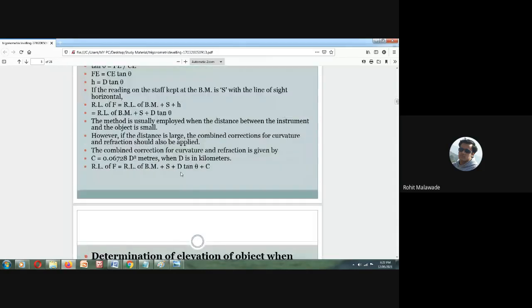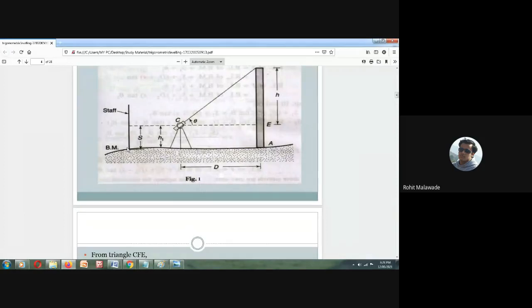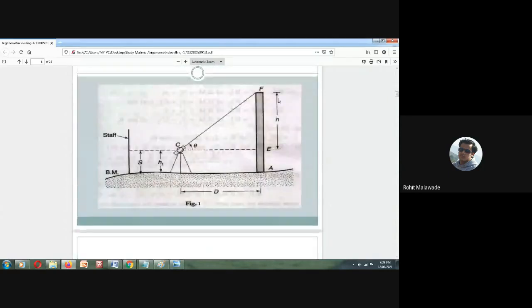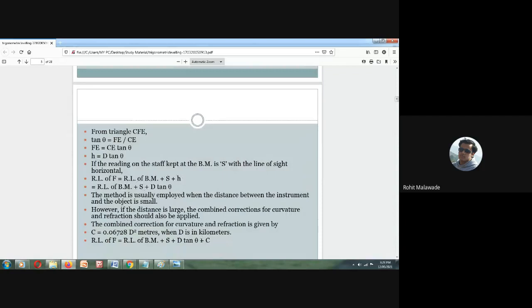So this is what I have explained. Okay, so RL of BM, and this is the staff reading S, right? And this is dH is equal to d tan theta. Okay, and then, plus correction for the curvature.